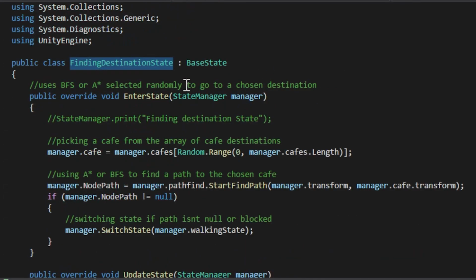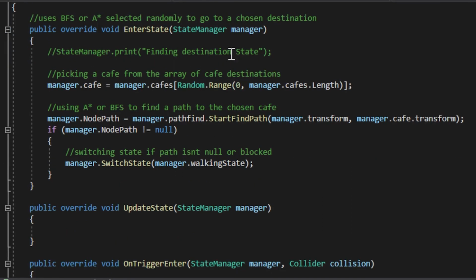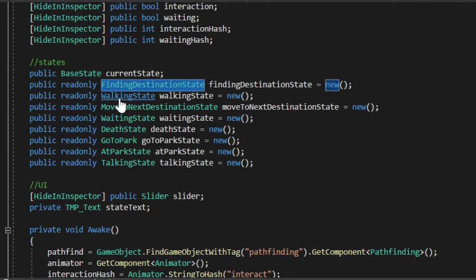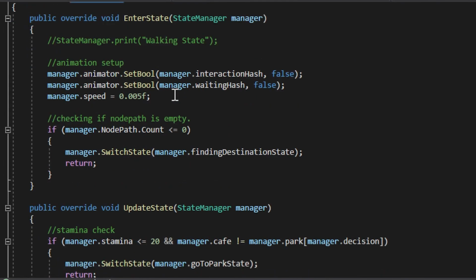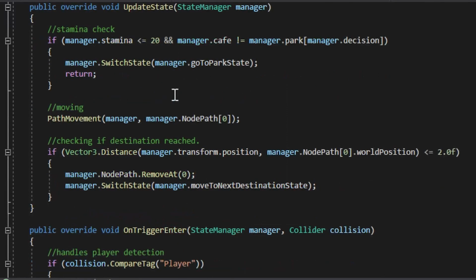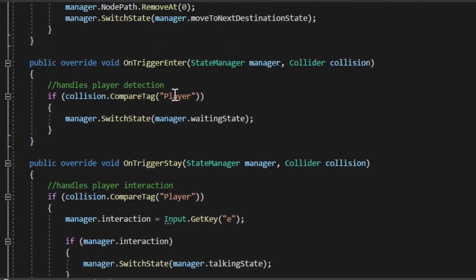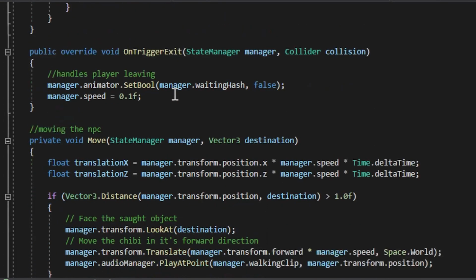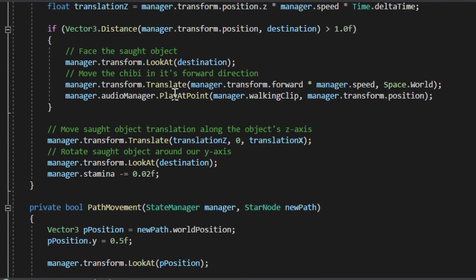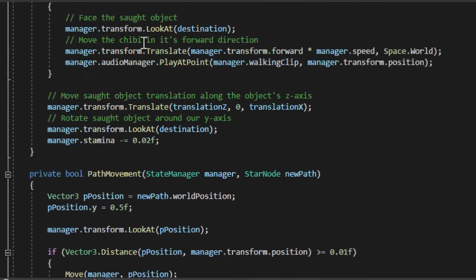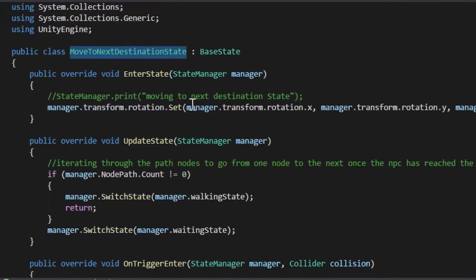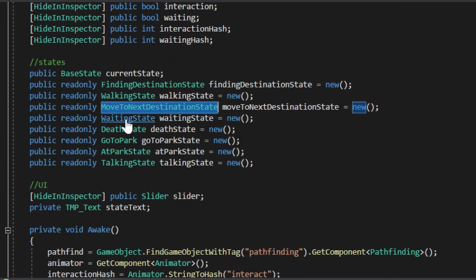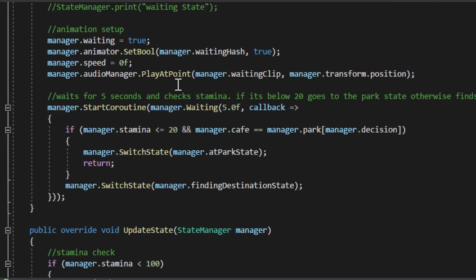The issue came when trying to move NPCs using the generated path because they would iterate through the nodes of the path so quickly that the NPCs would not have reached the first node and they would be attempting to move towards the final node. To solve this issue, I changed the pathfinding script to take in a single node from the list of nodes, and instead of iterating through the list, the walking state was only passing in the first node. Once the distance to the first node was less than 2, it then changes state, removes the node, and checks if the node list is empty. If it is, it goes to the waiting state, otherwise it goes back to the walking state to move towards its next node.